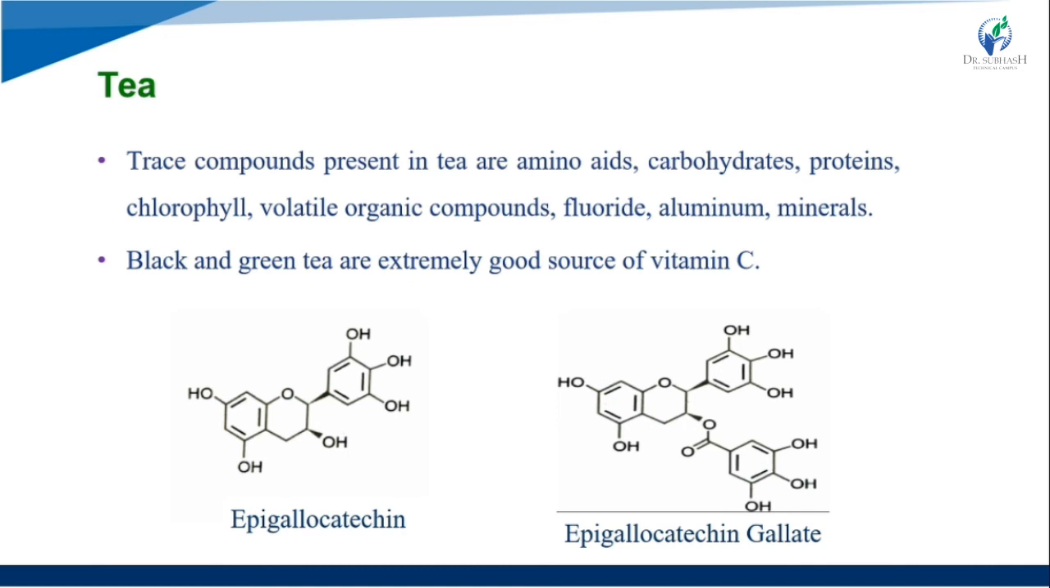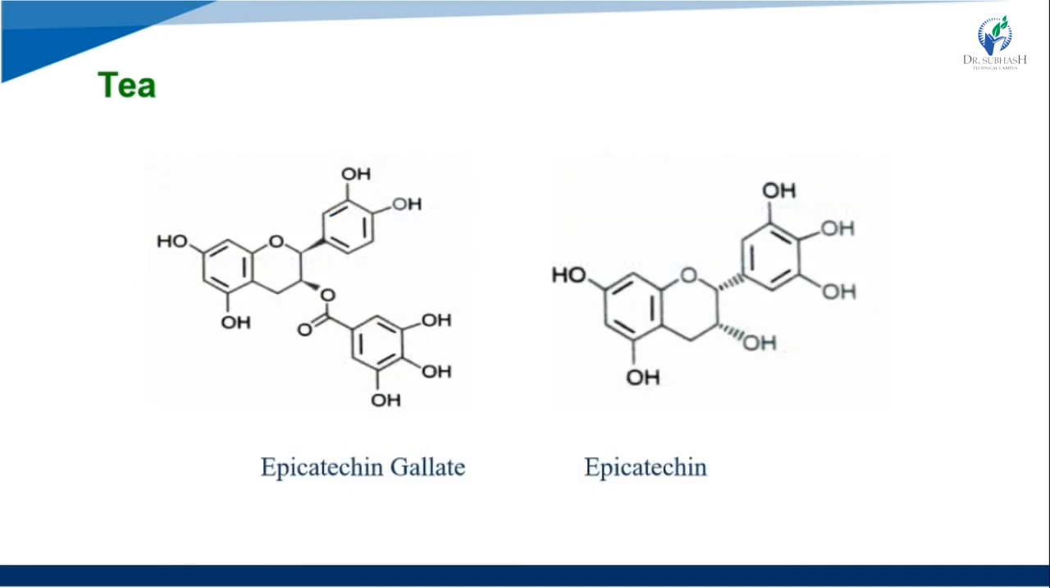Here are some structures of the main catechin constituents. First is epigallocatechin, second is epigallocatechin gallate, third is epicatechin gallate, and then epicatechin. These four are the structures of the main catechins, the chemical constituents of tea.